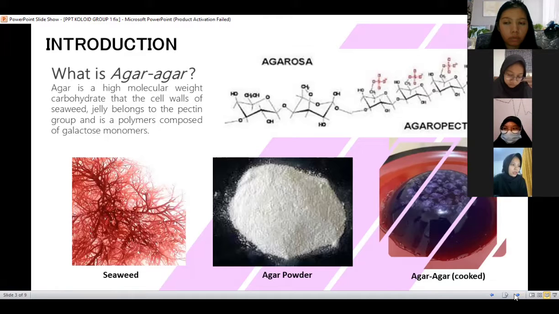The chemical characteristics of jelly include nutritional content, solubility, and digestibility. The structure of agar consists of 2 main components, namely agarose and agaropectin. In the slide, there is the molecular structure of agarose and agaropectin. Next.